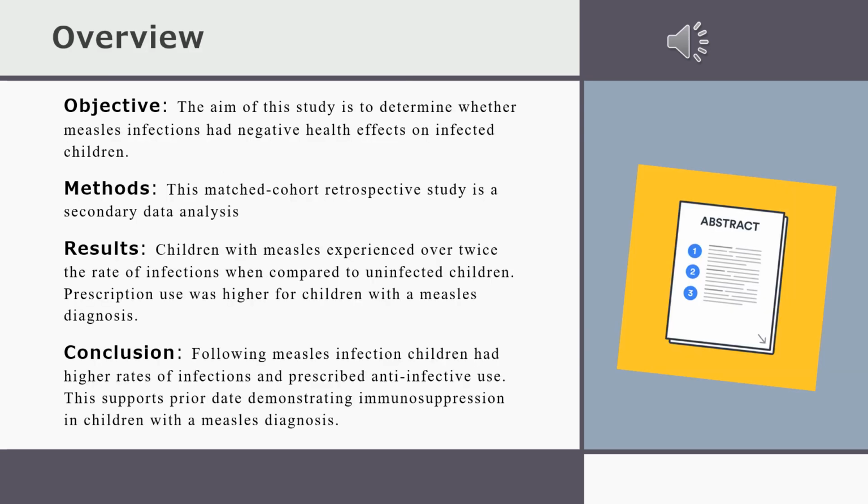The aim of this study is to determine whether measles infections has negative health effects on infected children. This was a matched cohort retrospective study and also a secondary data analysis. The results showed that children with measles experienced an average of 7.1 infections in the year after their diagnosis with measles, over twice the rate of uninfected children who experienced an average of 3.2 infections that year. Anti-infective prescription use was also higher for children who had a measles diagnosis.